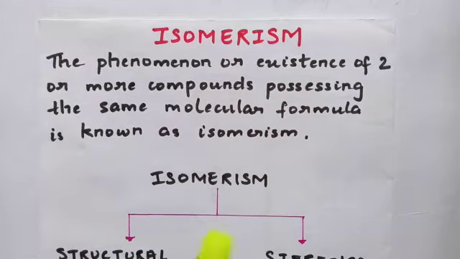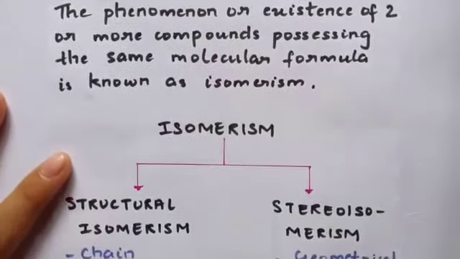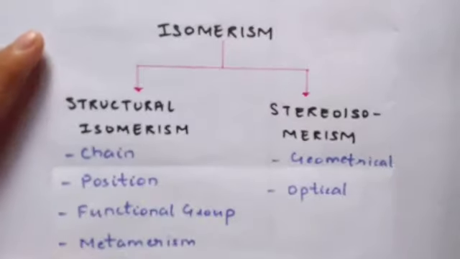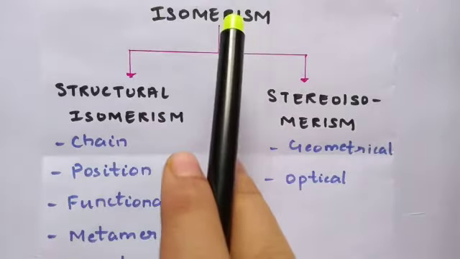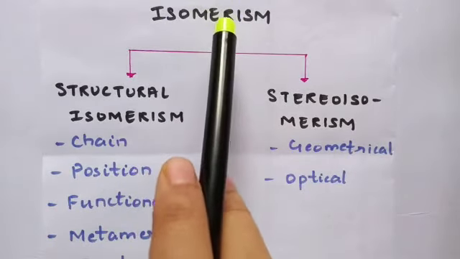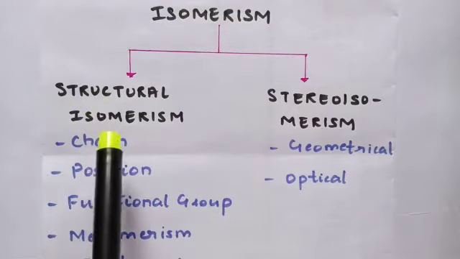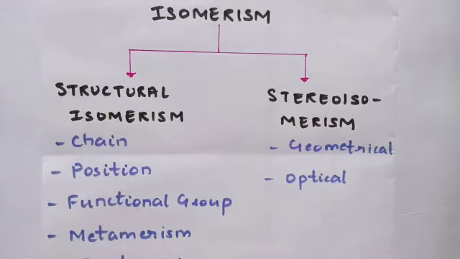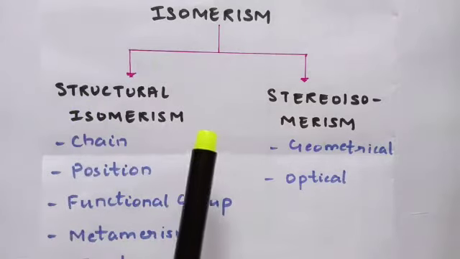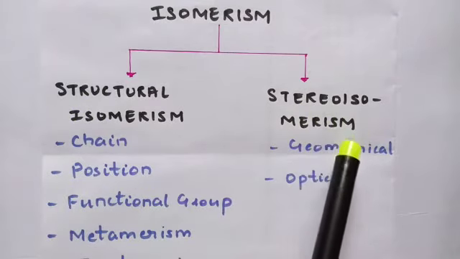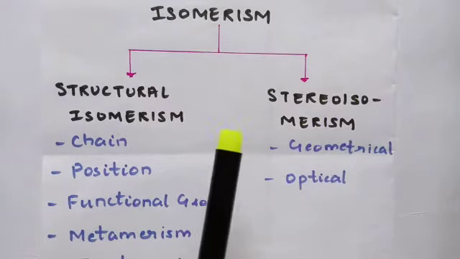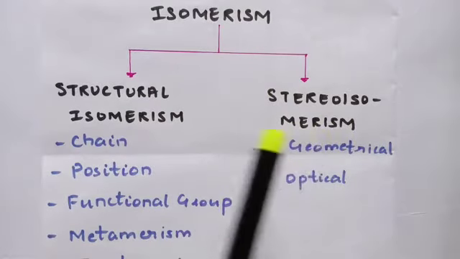Now based on what type of arrangement is there, we can classify isomerism into two types: structural isomerism and stereoisomerism. So students, isomerism is the concept when two or more compounds have the same molecular formula. The first type is structural isomerism. In structural isomerism, two or more compounds have the same molecular formula but different structural formula. The second type is stereoisomerism. In stereoisomerism, two or more compounds have the same structural formula but different spatial arrangement of the group.